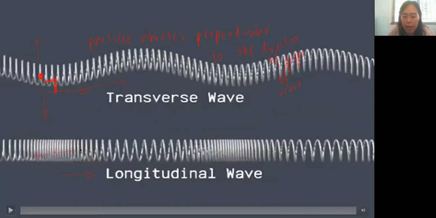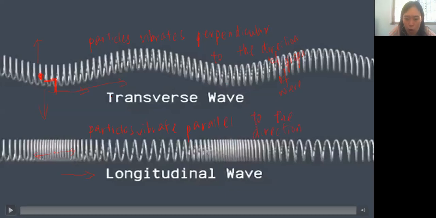If it is left and right, and the direction of propagation, how does it move together with the propagation? The top one is moving perpendicular; the vibration is perpendicular to the direction of propagation of the wave. How about longitudinal wave? Very good. Like what Pei said, yes, it's parallel. So if the particles move left and right, we say they vibrate parallel to the direction of propagation of the wave.